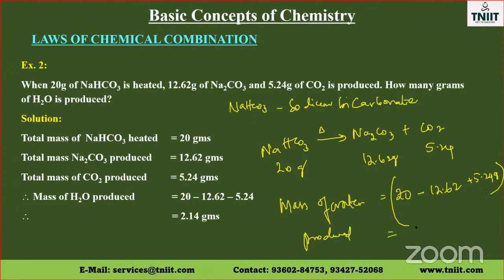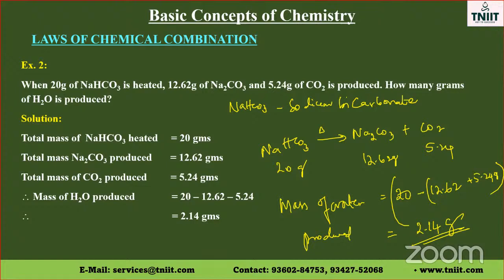That will be equal to 2.14 grams. So the amount of water produced is 2.14 grams. So this reaction also shows the law of conservation of mass.